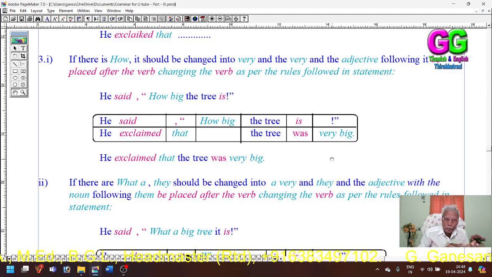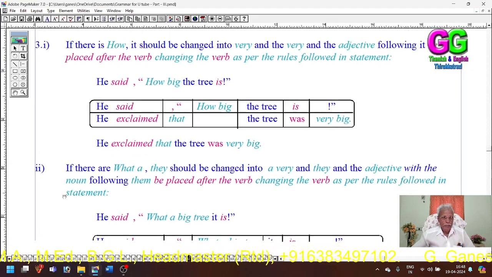Regarding the changes of pronouns and verbs, the same rules are used for both statements and exclamations. So, he said how big the tree is. Indirectly, he exclaimed that the tree was very big.